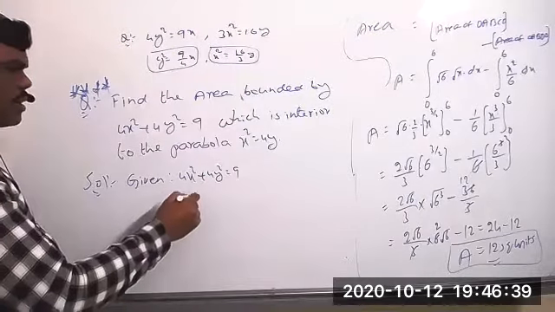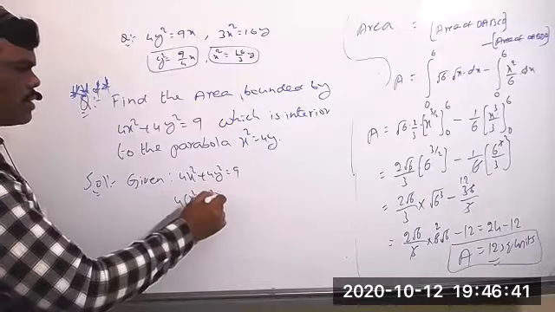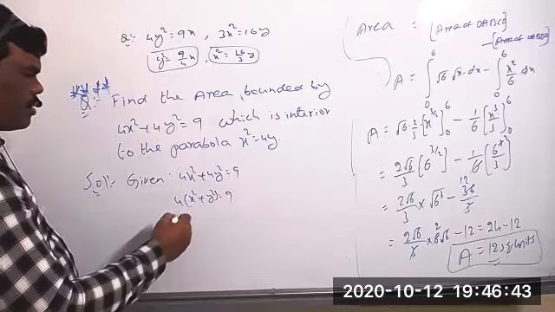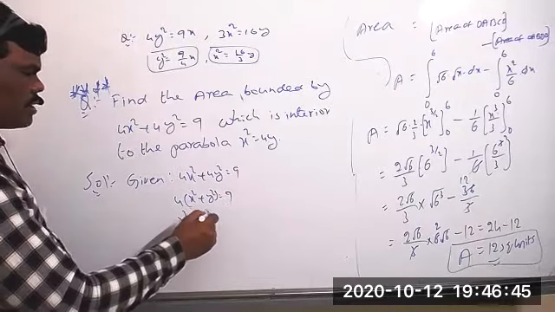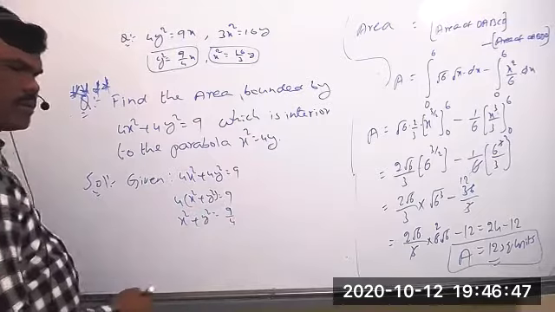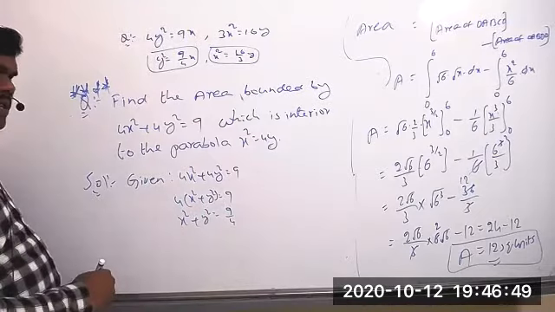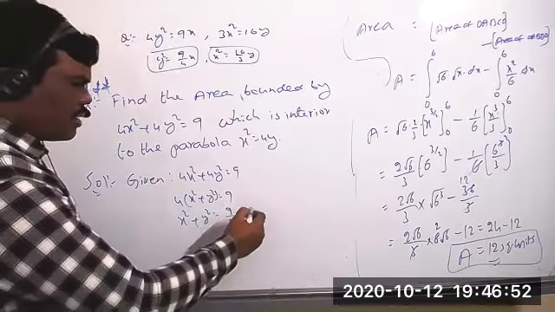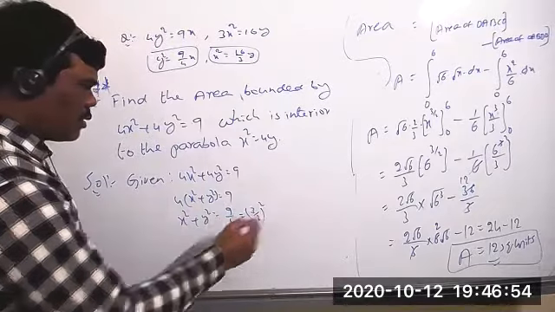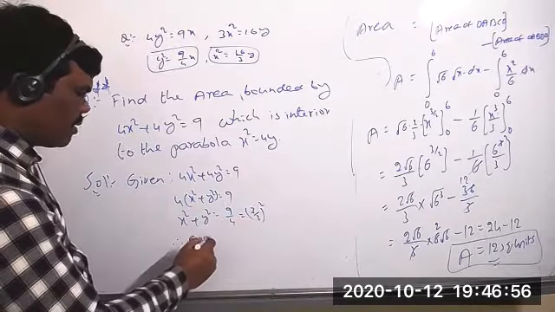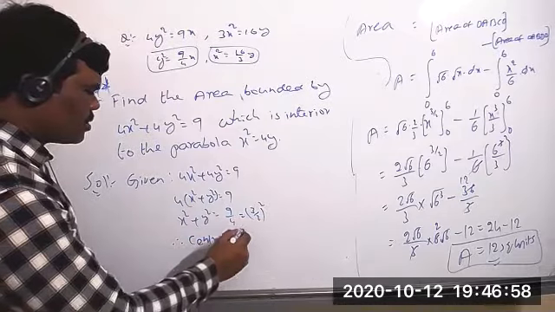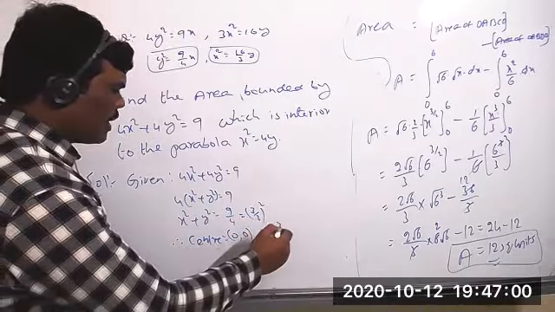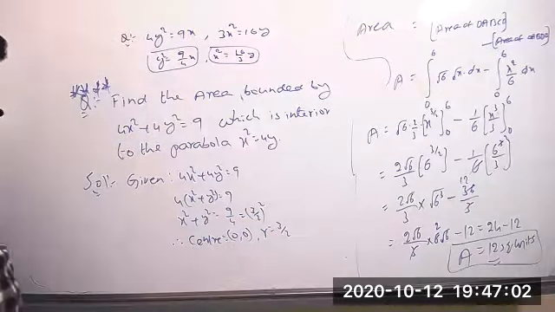Take 4 common here now. 4 into x square plus y square equal to 9. So clearly you can write x square plus y square equal to 9 by 4. That means here now what is the center? So this is equal, you can write 3 by 2 whole square. So clearly the center of circle equal to 0 comma 0 and radius equal to 3 by 2.